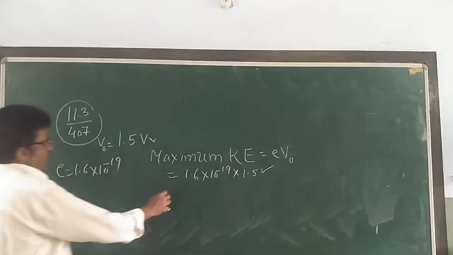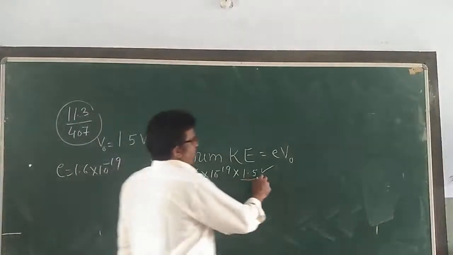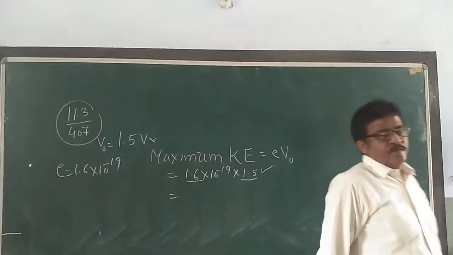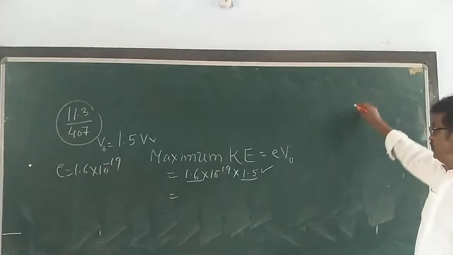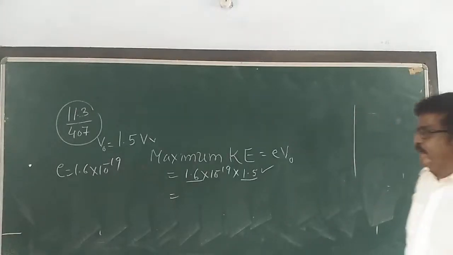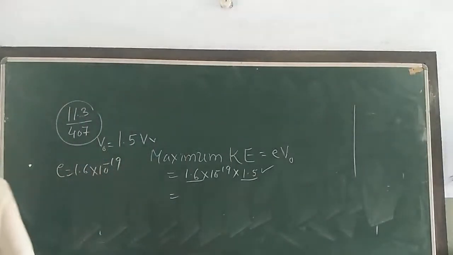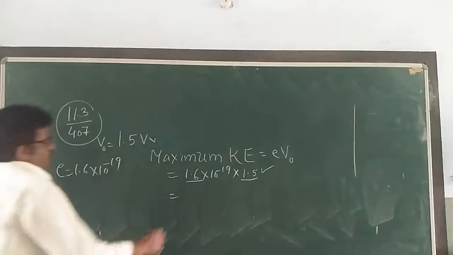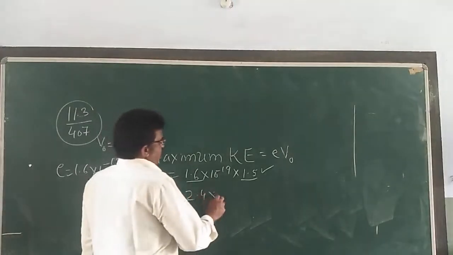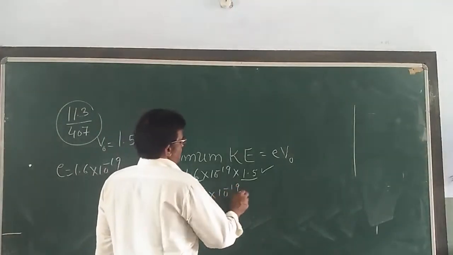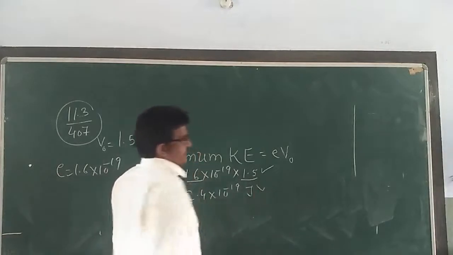Solve it, multiply 1.6 and 1.5 separately and give me the answer. That is around 2.4 into 10 raised to power minus 19 joule. That is the kinetic energy.